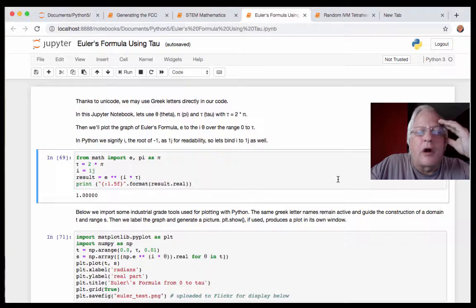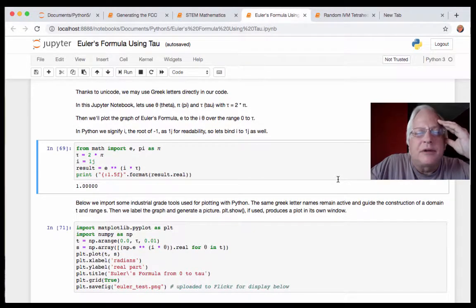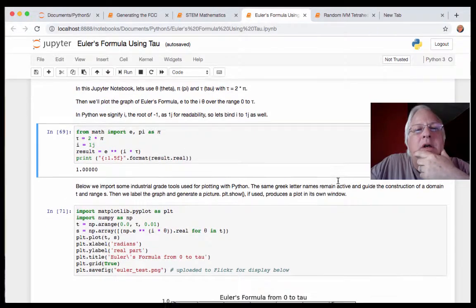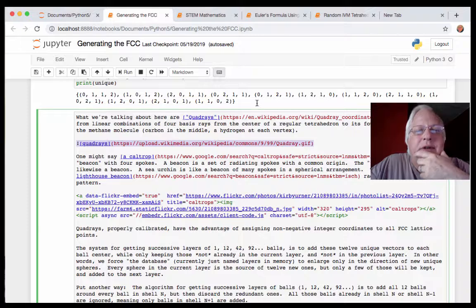So the Watermans are a special case of that. We talked about Waterman Polyhedra in the last few videos. You can go back and look. They are part of the Martian Math curriculum, as are quadrays. So we use quadrays to generate the FCC.